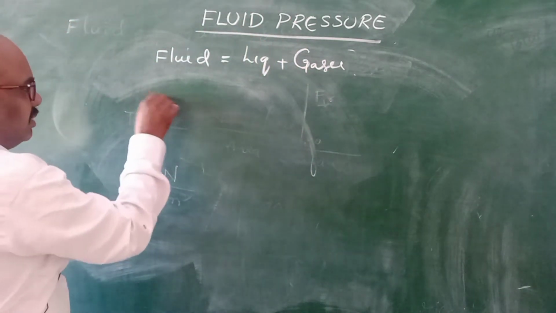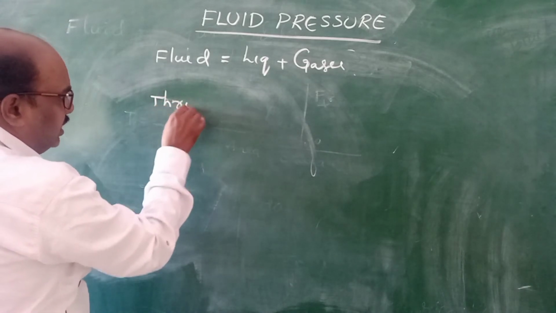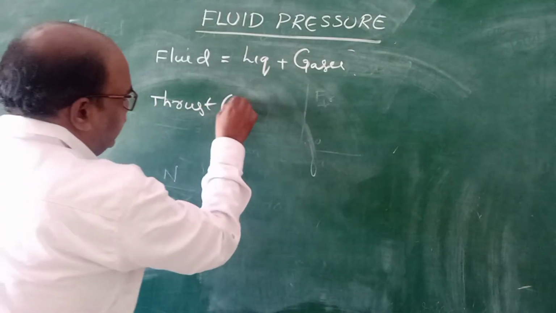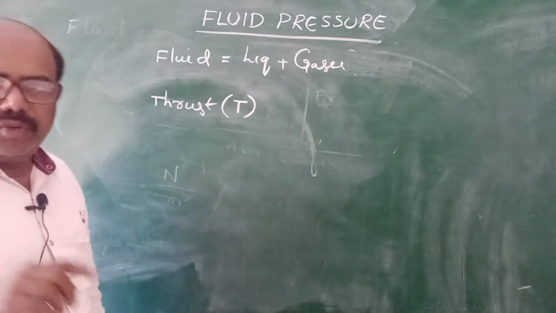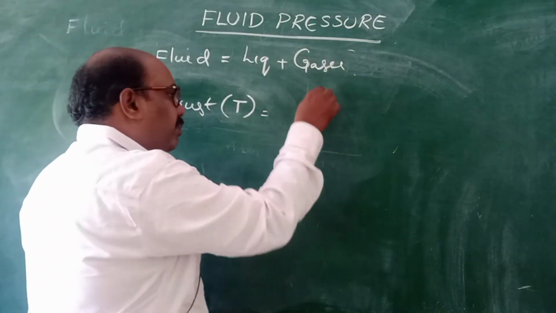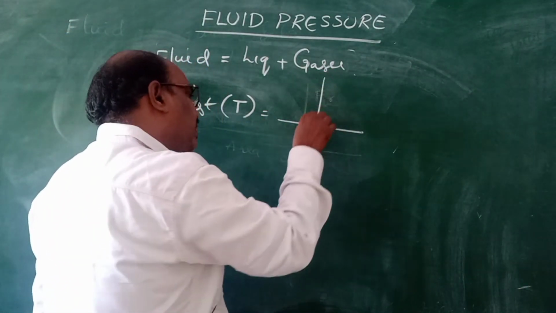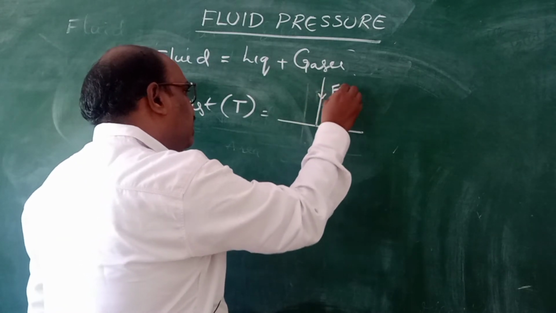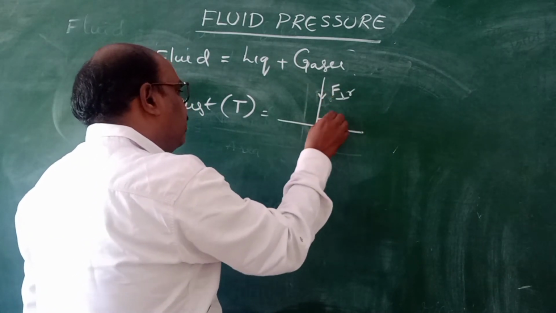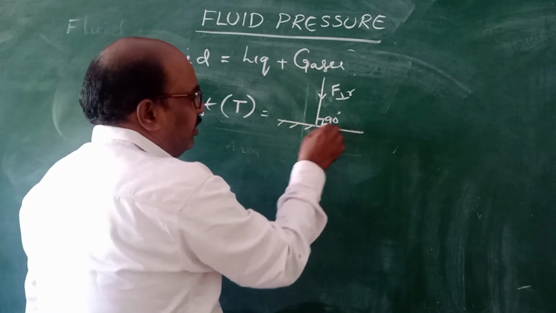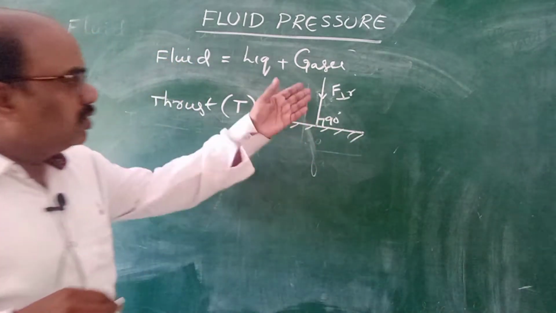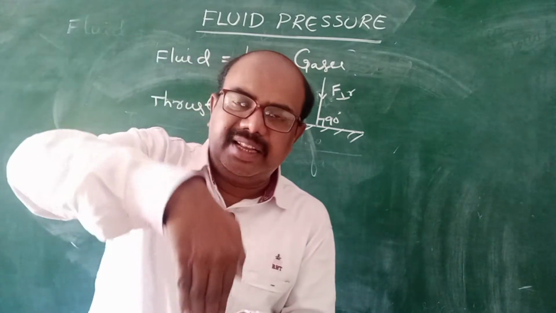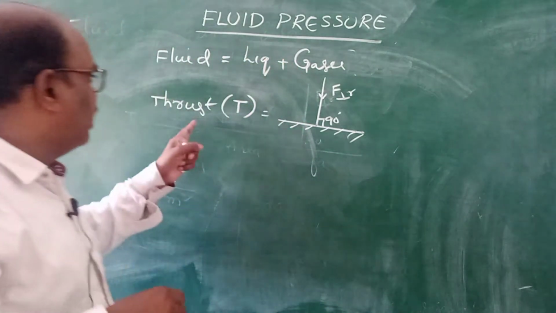You need to understand some important definitions, children. Number one, thrust. Thrust is also a kind of force, but what force? Perpendicular force. You apply force in this direction on the surface, this is called perpendicular force, which makes exactly 90 degrees with the contact surface. Then it is called thrust.